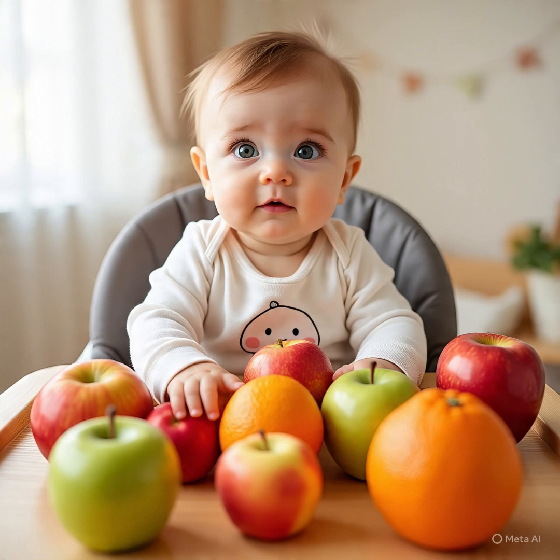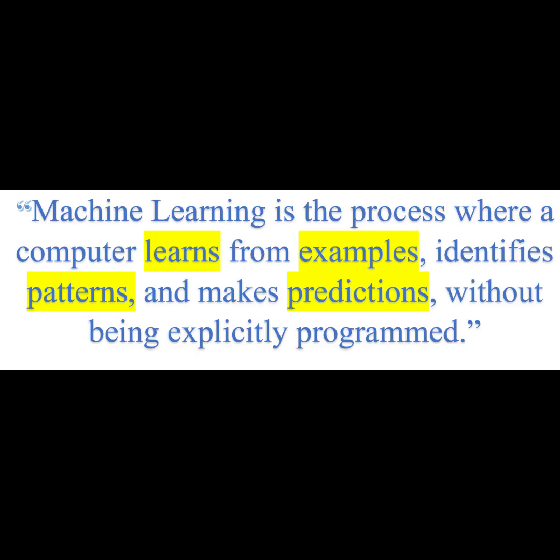Now we'll go to the simple definition of machine learning. So now we have given the real-time example, we'll see the simple definition. Machine learning is a process where a computer learns from examples, identifies patterns, and makes predictions without being explicitly programmed. This is the simple definition of machine learning.